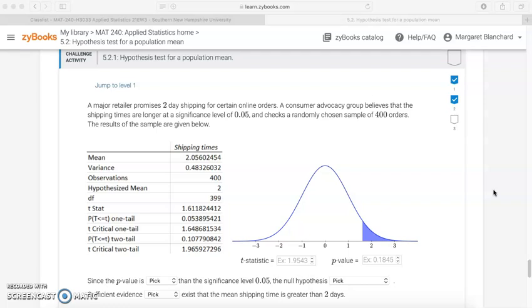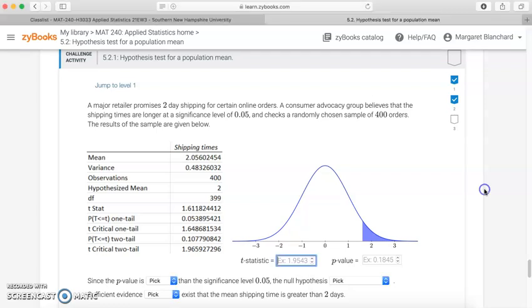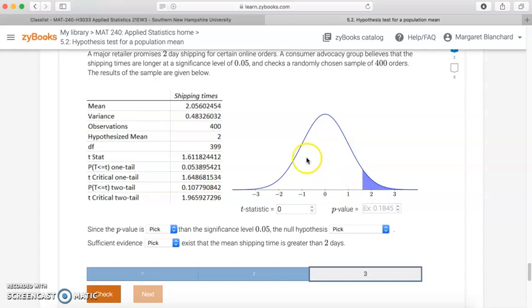A major retailer promises 2-day shipping for certain online orders. A consumer advocacy group believes that the shipping times are longer at a significance level of 0.05 and checks a randomly chosen sample of 400 orders. The results of the sample are given below. All right, so here we have this 2-day retailer. We're trying to see if the shipping times are longer. That means we're looking at a right tail test. We're trying to find the area under the curve at this t-value and greater.